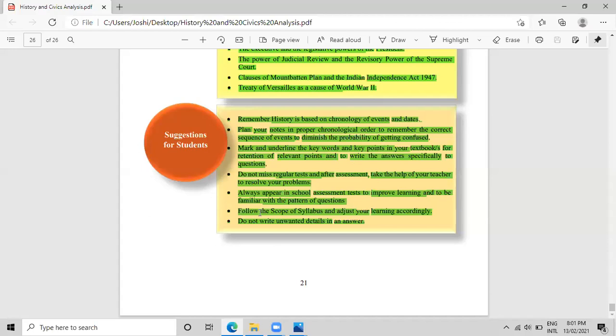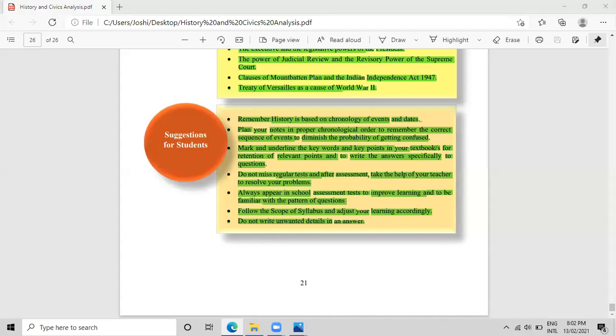Very important over here, follow the scope of the syllabus. We are going to stick to the scope of the syllabus and study that limited portion. And lastly, do not write unwanted details in an answer. As I have been telling you since the start of the session, no unwanted details are required. 1 mark, 1 point. 2 marks, 2 specific points. 3 or 4 mark long answers, those 3 or 4 specific points. Now, next.